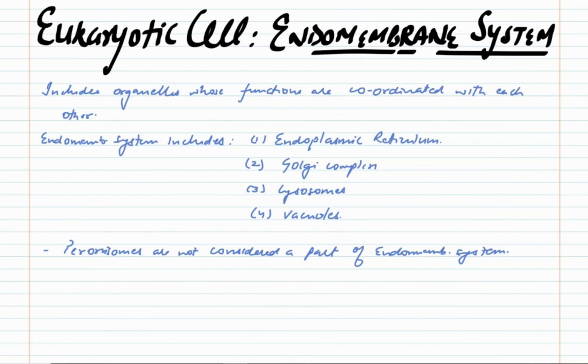Lysosomes are derived from Golgi complex. They contain substances such as enzymes which are synthesized by the endoplasmic reticulum, and they can help in clearing of the dead cell organelles. Vacuoles are again derived by the Golgi complex, and they also store substances which have been produced by endoplasmic reticulum and Golgi complex.